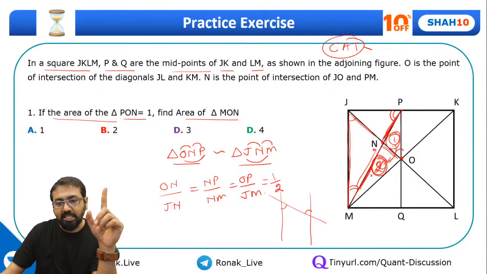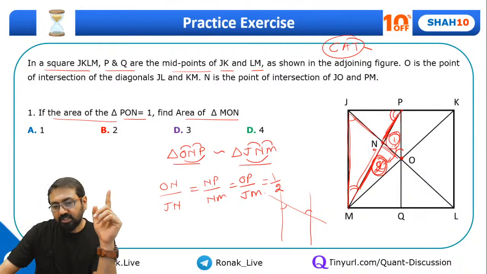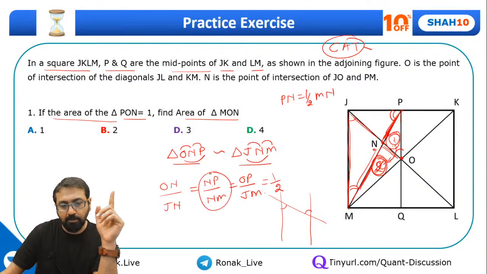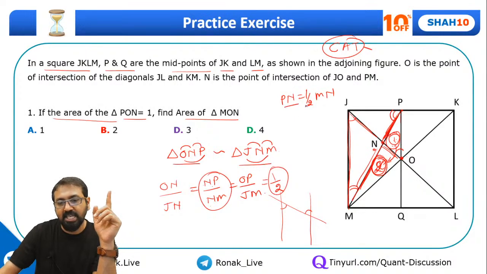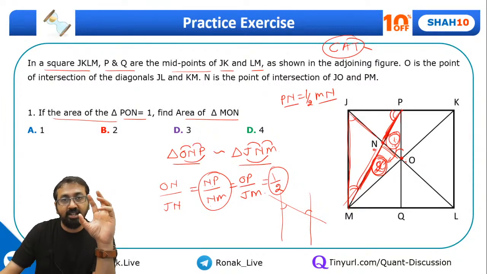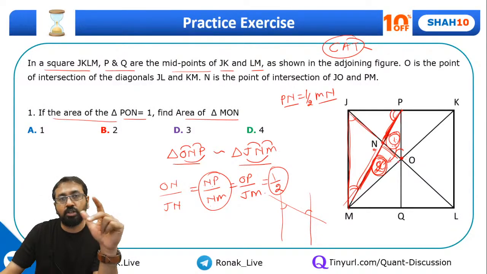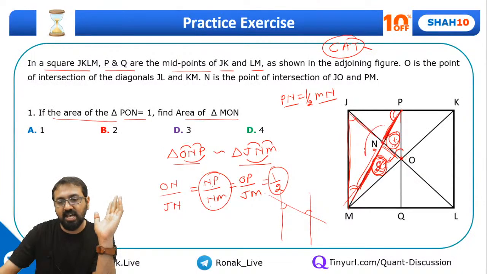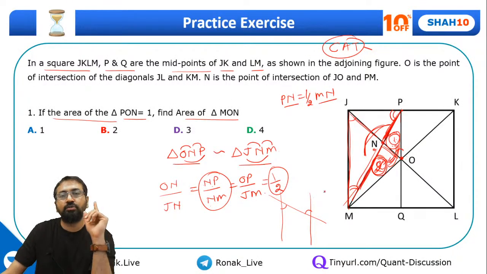Once again, guys, let me explain. This PN is half of MN. This is what we got over here: PN upon NM is 1/2. That means PN is half of MN. And this triangle ONP and triangle ONM both are on the same line, that means their height will be same. So the ratio of their areas will be equal to the ratio of their bases, and we know these bases are in the ratio 1:2. So the areas also have to be in the ratio 1:2.